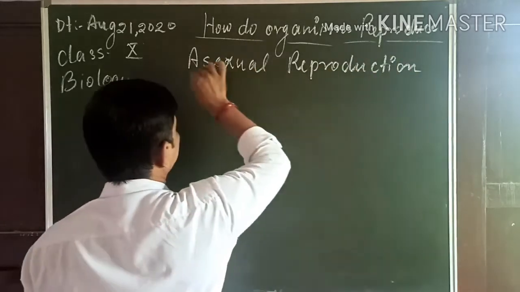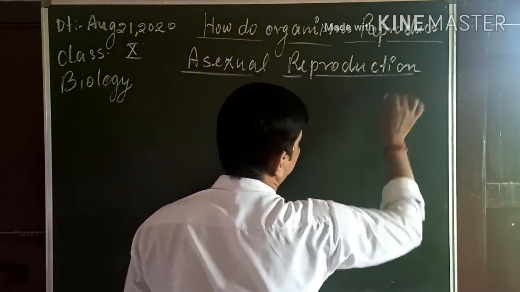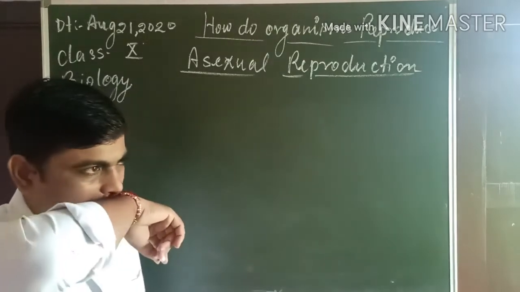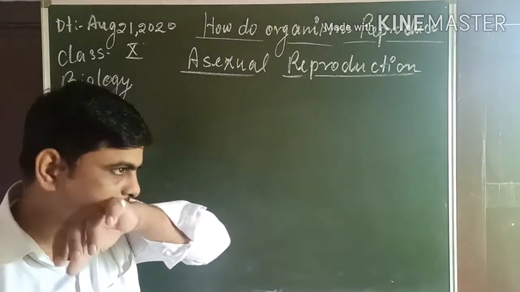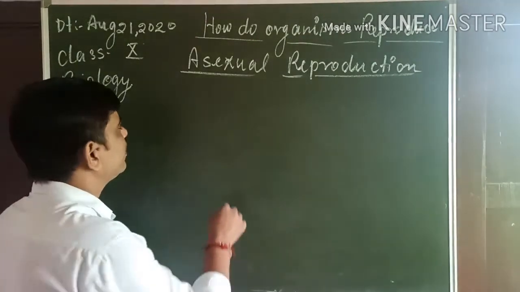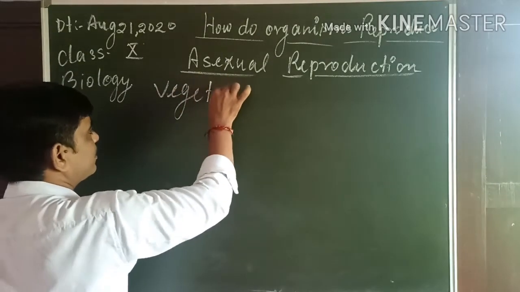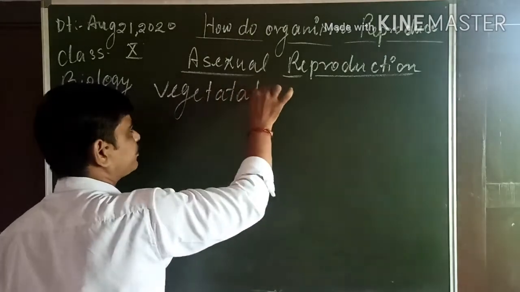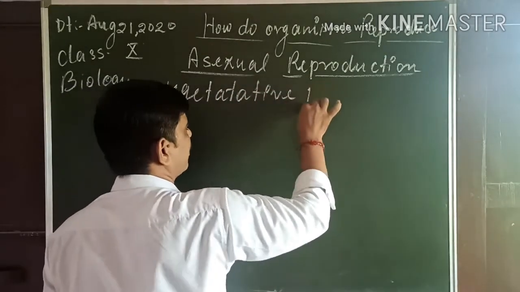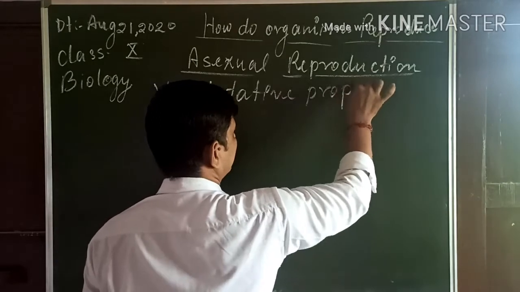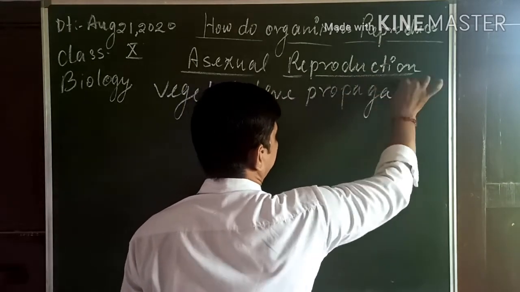In asexual reproduction, you have studied fission, spore formation, fragmentation, and budding. Now today we will study vegetative propagation.